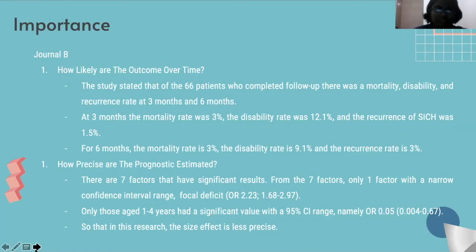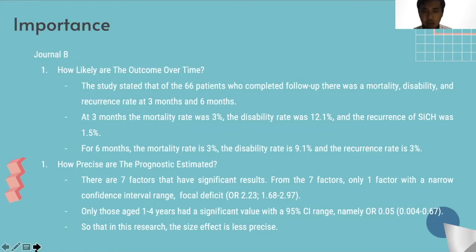And how precise are the prognosis estimates for journal B? There are 7 factors that have significant results. From the 7 factors, only one has a narrow confidence interval range. The factor is focal deficit, with an odds ratio of 2.23 and a confidence interval of 1.68 to 2.97.